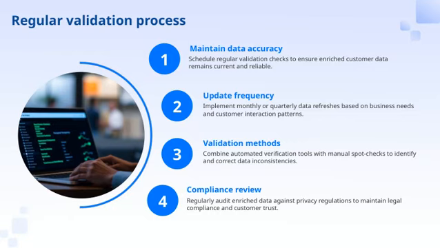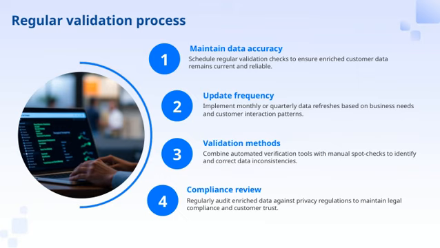Now, let's talk about our regular validation process, which is crucial for maintaining data accuracy. It's important that we schedule consistent checks to make sure our enriched customer data remains current and reliable. This means setting up recurring validation activities, whether monthly or quarterly, depending on our business needs and how often customers interact with us. To keep our data trustworthy, we combine automated verification tools with manual spot checks.